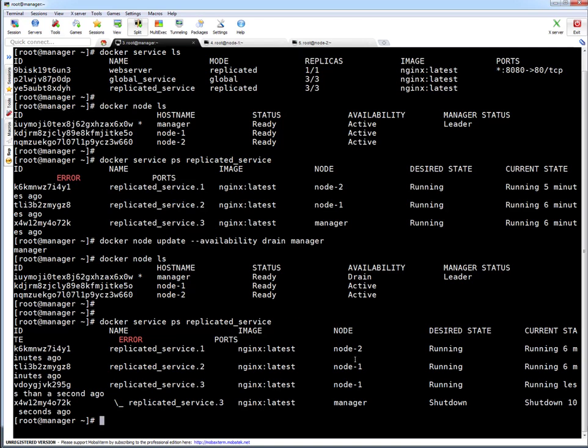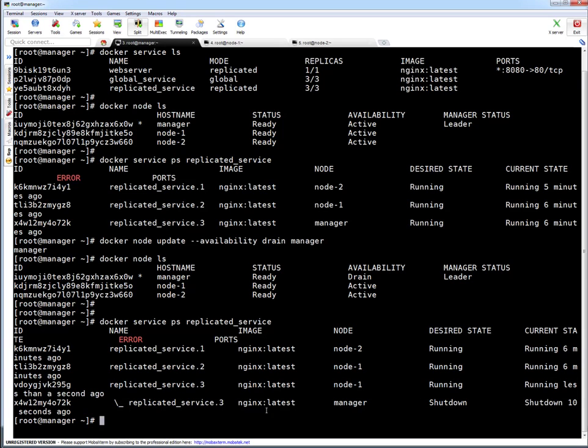Now you can see something important to understand. On the manager, the service which was running got shut down and got moved to node 1. It moved to node 1 because earlier only one replica was running on node 1. Now node 1 is hosting 2 replicas.